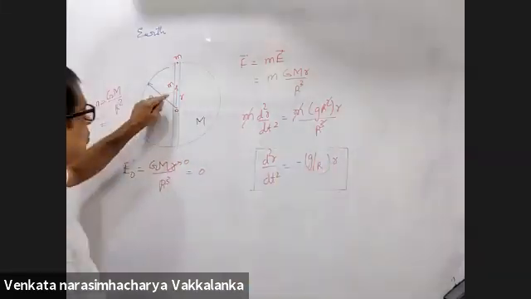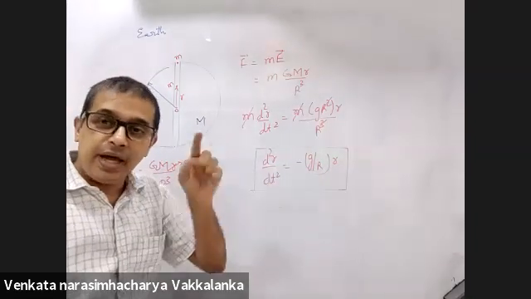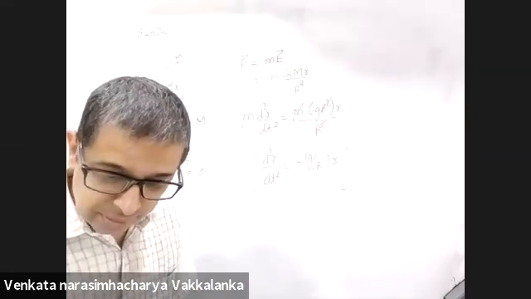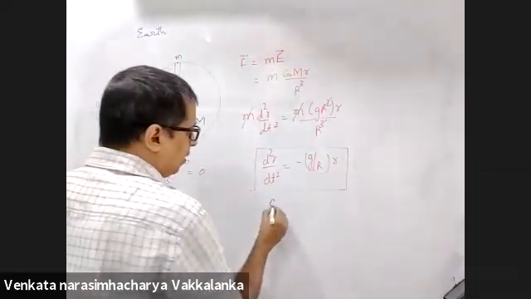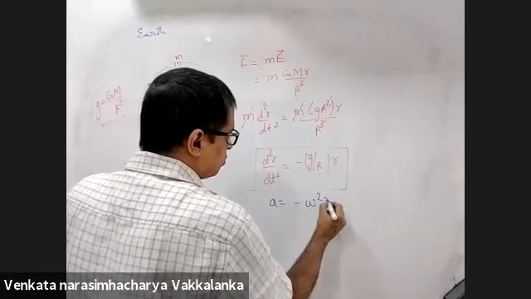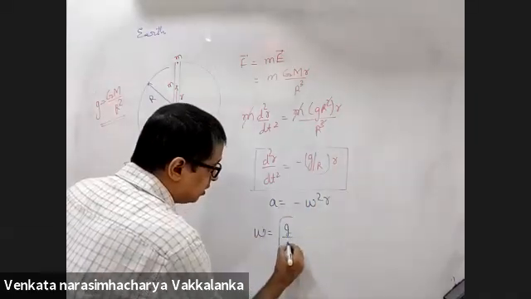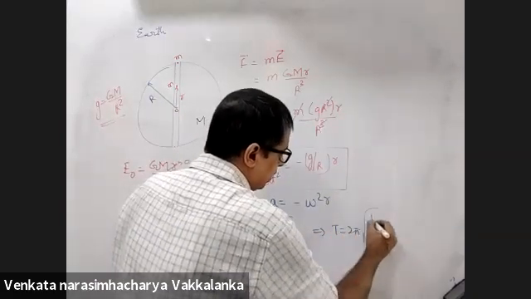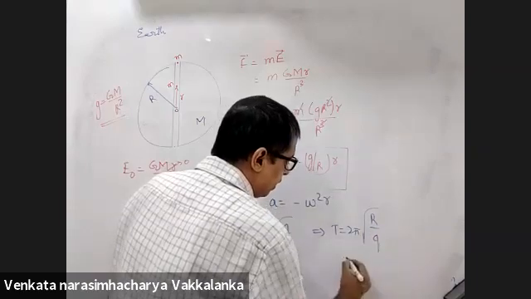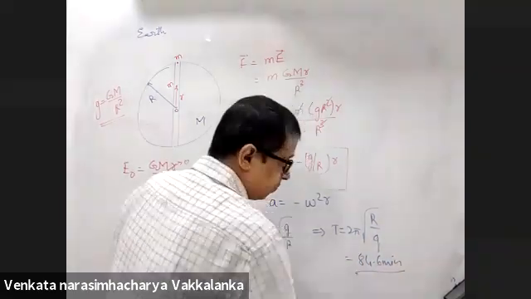Acceleration directly proportional to the displacement from the mean position. Hence, it is an SHM. I will compare it with minus omega square r, and I get omega as under root g by r. This implies the time period is 2 pi under root r by g, and its value will be 84.6 minutes.